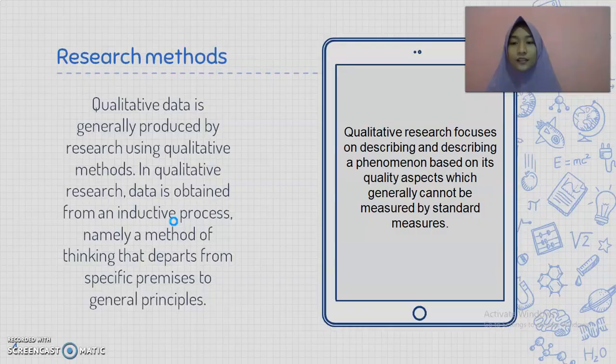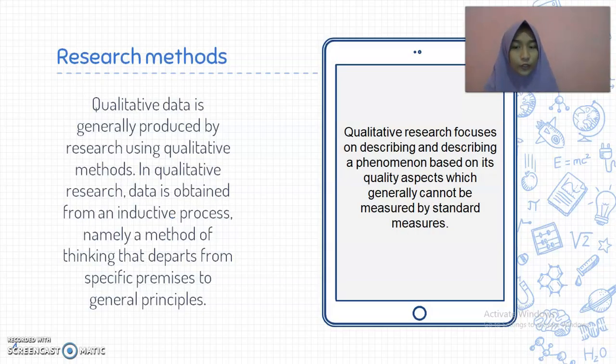Next, research method. Qualitative data is generally produced by research using qualitative methods. In qualitative research, data is obtained from an inductive process, namely a method of thinking that departs from specific premises to general principles. Qualitative research focuses on describing a phenomenon based on its quality aspect, which generally cannot be measured by standard measures.